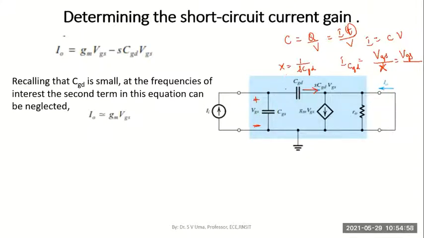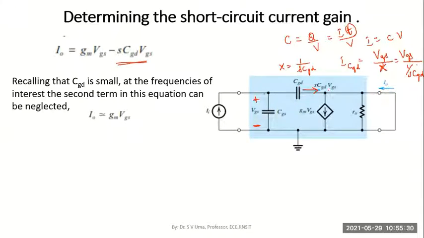And the value of the current would be VGS divided by the value of the capacitance, which we will obtain. So if I consider the reactance, it will be 1 by SCGD, and when I take it to the numerator, I'll get SCGD into VGS.